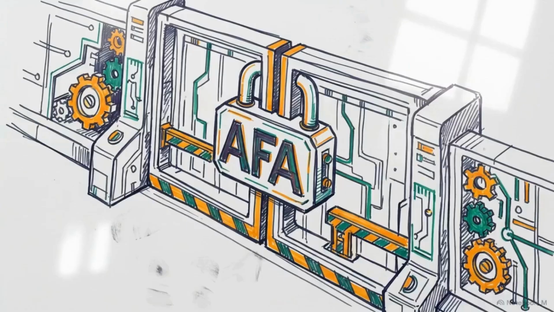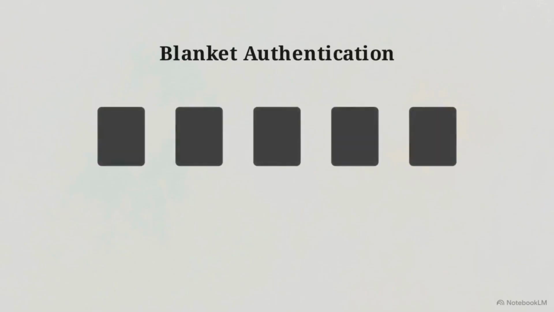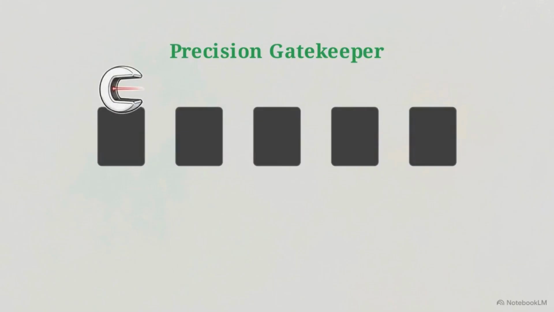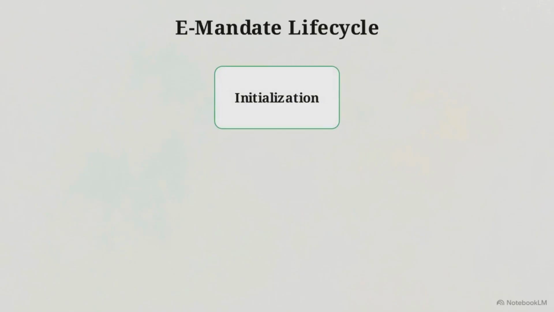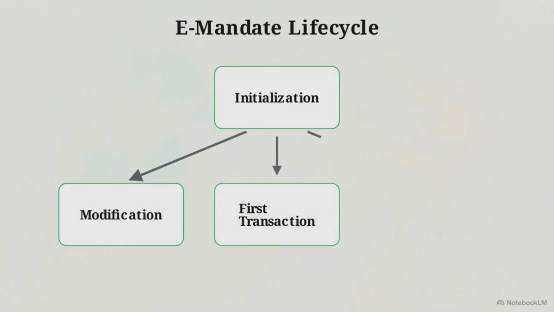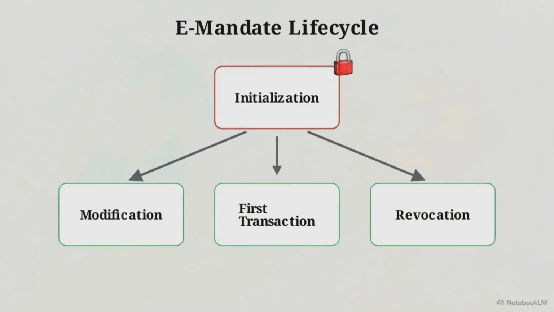The first pillar tightens the application of the additional factor of authentication, or AFA. Authentication is no longer applied as a blanket rule across every payment flow. Instead, it acts as a precision gatekeeper, deployed exclusively during specific lifecycle state changes. This flowchart shows the baseline structure of an e-mandate. The lifecycle is broken down into 4 distinct nodes: initialization, modification, first transaction, and revocation.